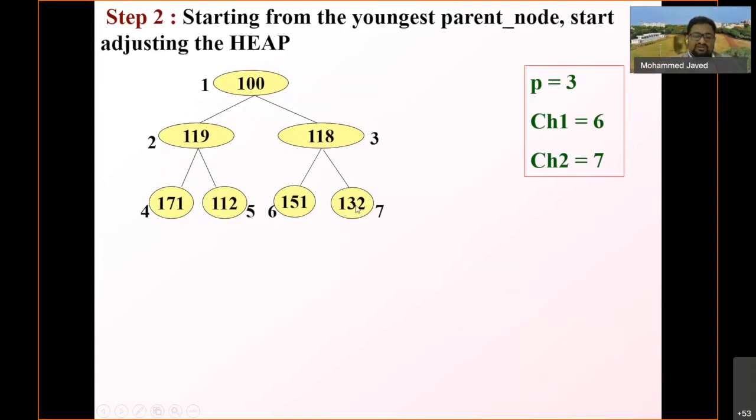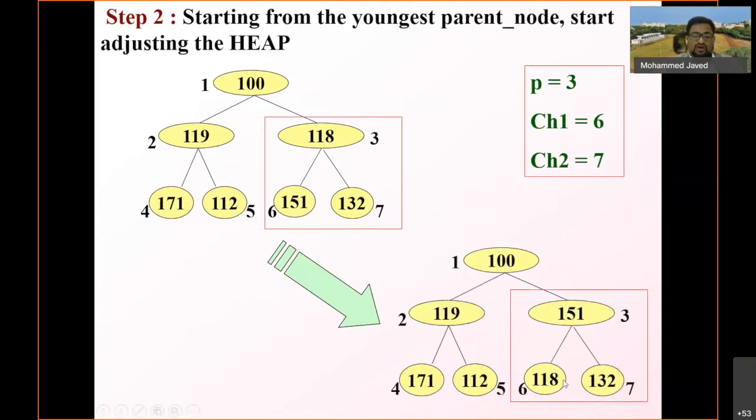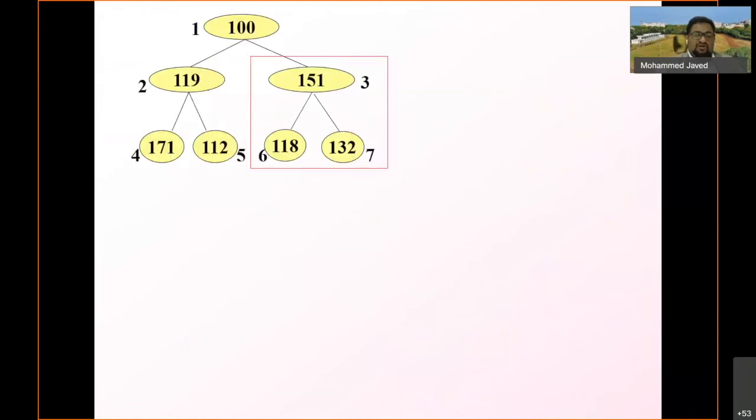Now I should check whether the definition of heap is satisfied or not. Then we see that this violates the definition of the heap. So we have to swap, because the left child here, position number 6, is 151, which is greater than 118, the root node. Hence, swapping should take place at this position. So 151 moves up here, and now you can see that the heap is in proper position. So that was done for this particular case.